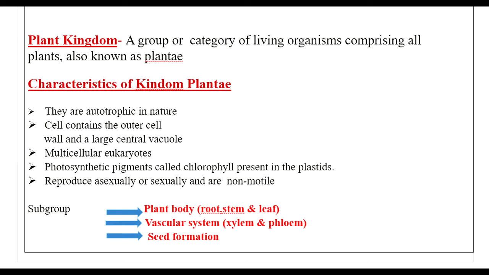Then the next one is vascular system. Your vascular system consists of xylem and phloem. Xylem is responsible for transport of water and phloem is responsible for transport of food. So based on the presence and absence of vascular system, we differentiate plants. Then the final one is seed formation. So presence and absence of seed is also an important thing to differentiate or subgroup plants.